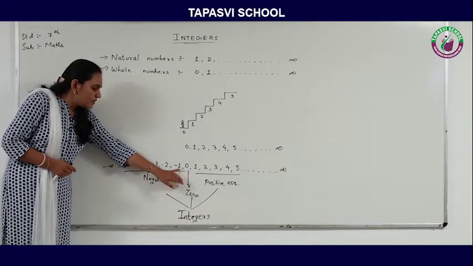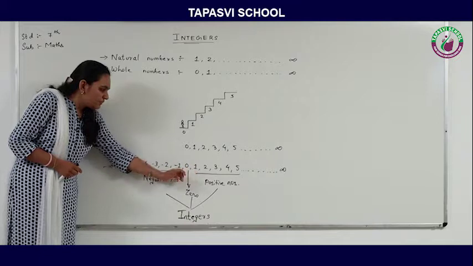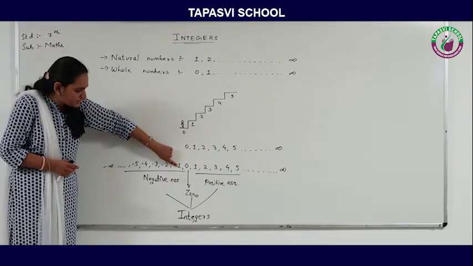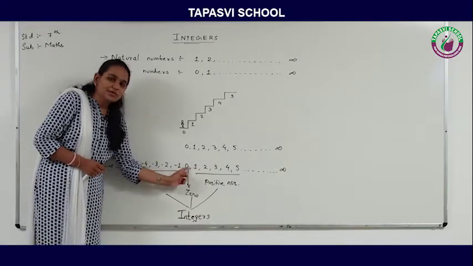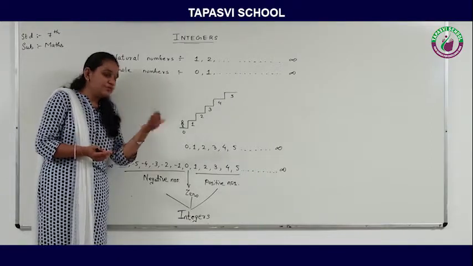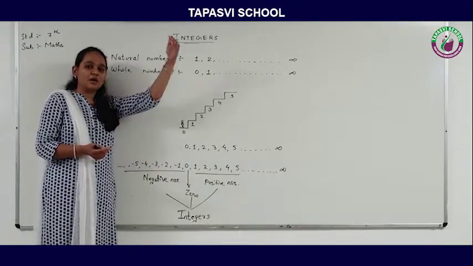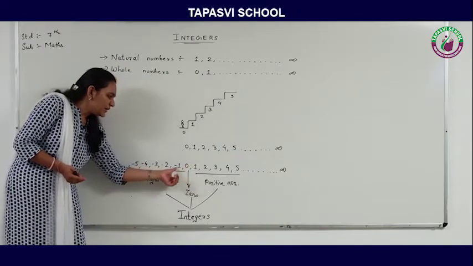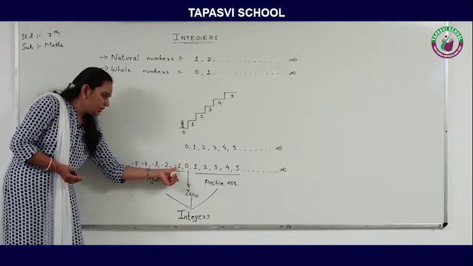But if I don't keep the negative sign over here, then they both look like the same, and it becomes very confusing for the child which one to be followed, the one which is above or the one which is below. So in order to create the difference, we have put the negative sign over here.